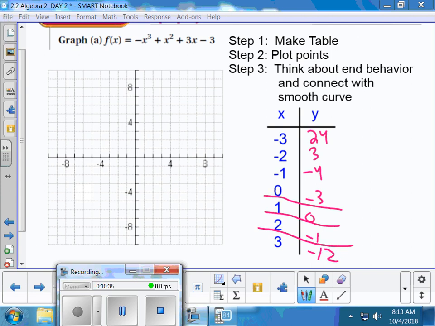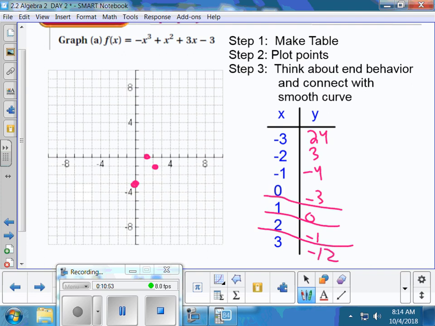Having these values written down allows me to graph more accurately than just drawing a snake wherever I feel like drawing it. 1, 0 is right here. 0, -3 is right here. 2, -1 is right here. 3, -12 will be off my picture.